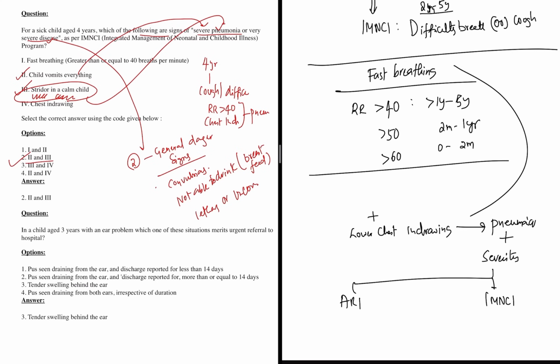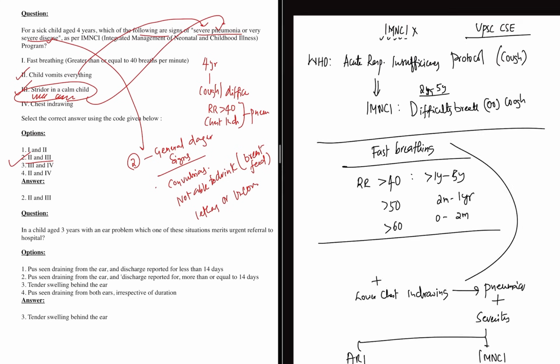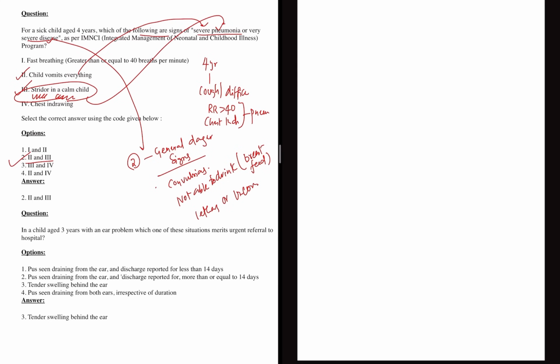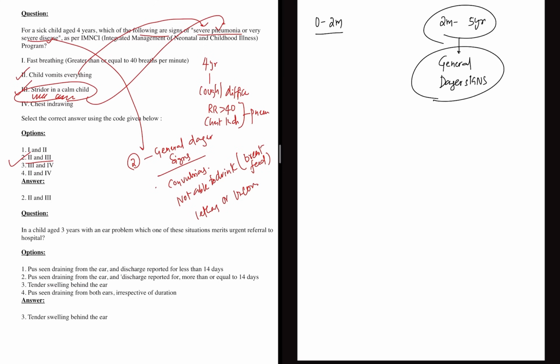So we're discussing IMNCI questions. I went far ahead. I first want to discuss the presentation. So there are varied presentations. In IMNCI, they have divided 0 to 2 months as a separate entity, and 2 months to 5 years as a separate entity. Most of the time they'll ask questions on 2 months to 5 years. So in this 2 months to 5 years, before getting into anything, first we have to ask about general danger signs. And if these general danger signs are present, this is risky, because if there is a general danger sign, immediately we have to refer to hospital. Urgently we have to refer to hospital.